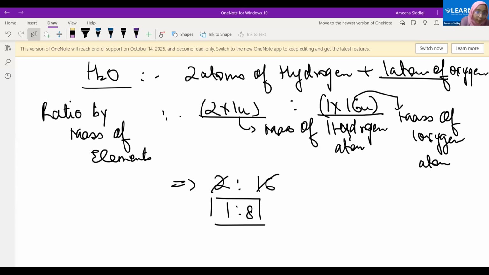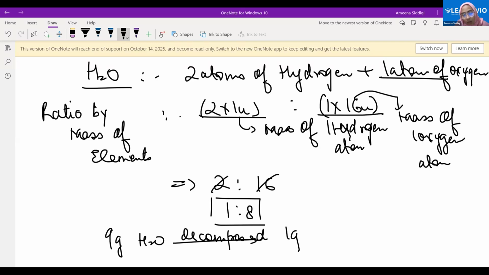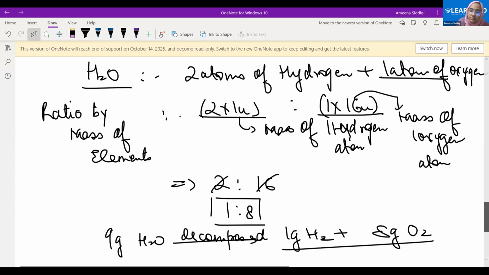Is it understood? Therefore, if 9 grams of water is decomposed, we get 1 gram of hydrogen plus 8 grams of oxygen. Yes? Yes, ma'am.